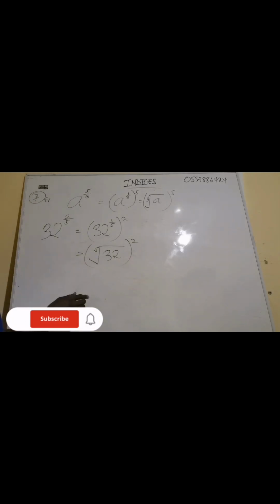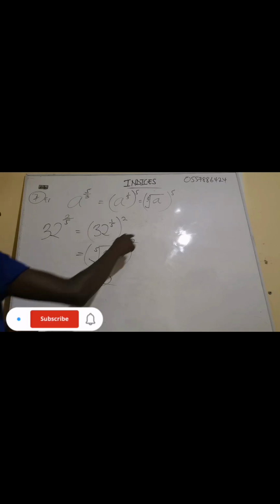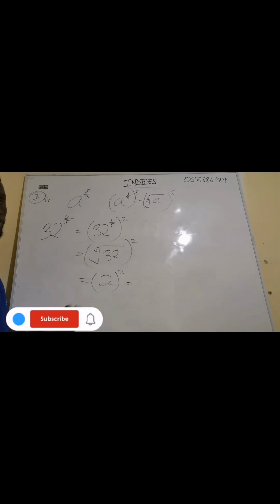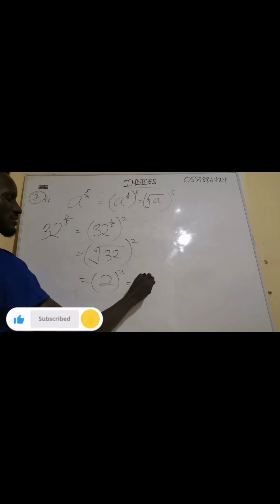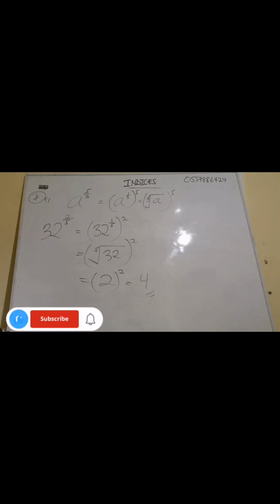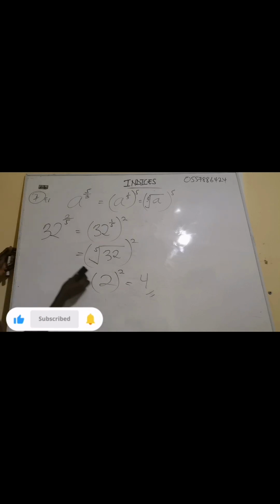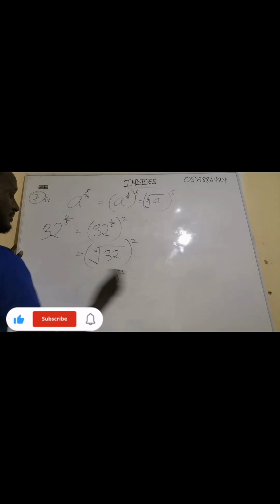Now the fifth root of 32, when you punch in the calculator, you're going to get 2. Now all exponent 2. Now 2 exponent 2 means 2 times 2, which will give us 4. So this one will give us 4. Don't forget this. I hope it's so simple. We can talk about a whole lot of questions that deal with this one.